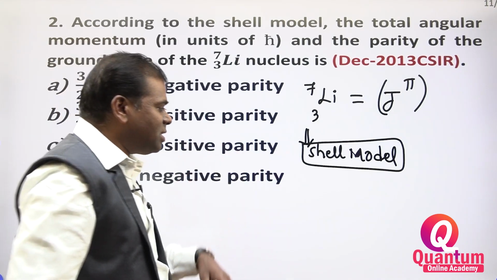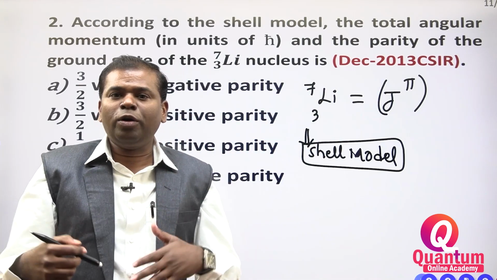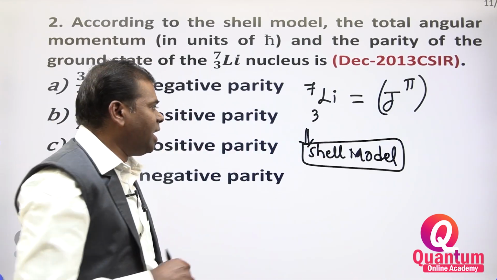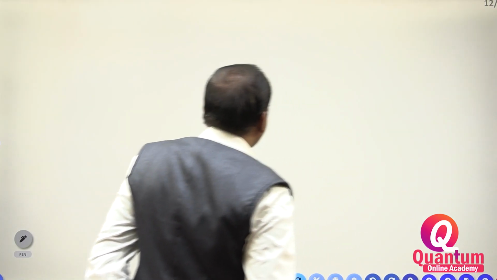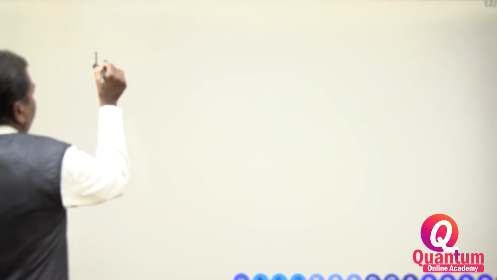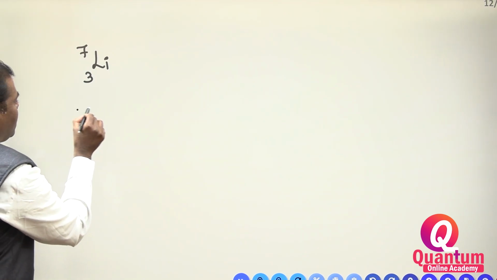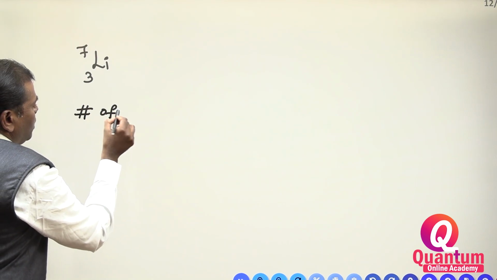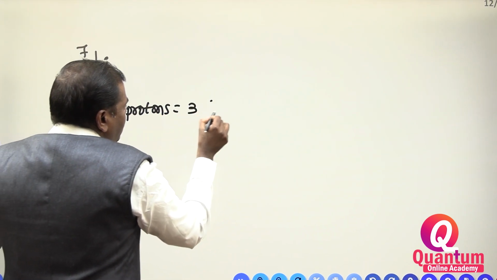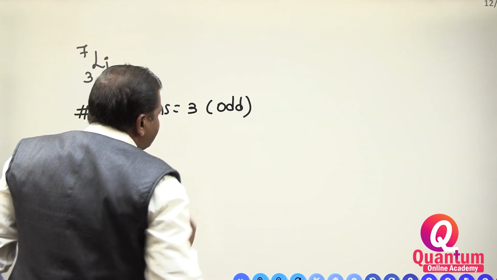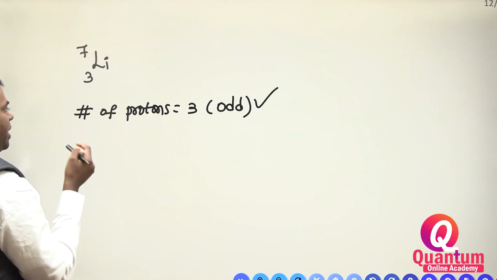To fill the electrons, there is one shortcut. That shortcut, whenever you join our institute, I will teach. First, you concentrate on how I am doing this problem. Lithium 37 they are giving. First you have to write the number of protons. The number of protons is equal to 3. 3 is an odd number. That's why a single nucleon should exist. We need to write the configuration of that.